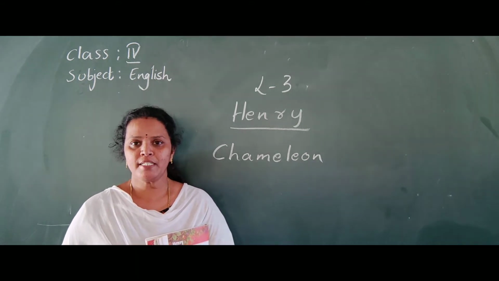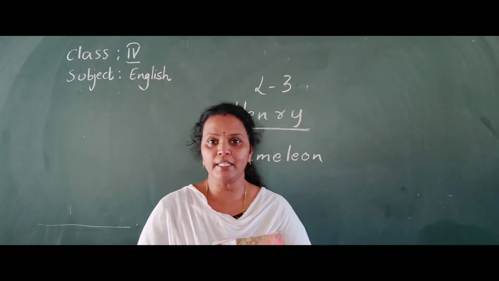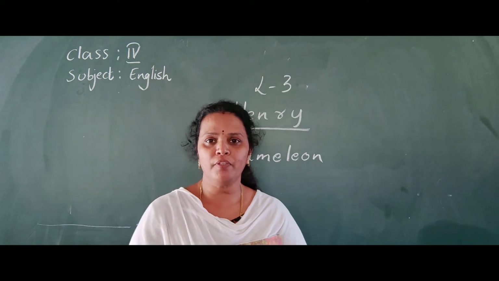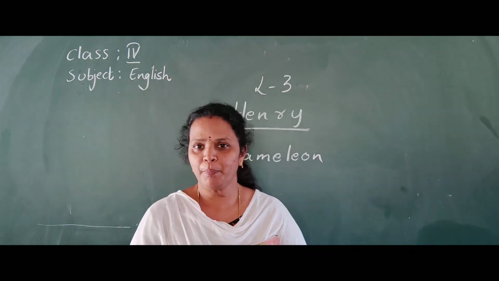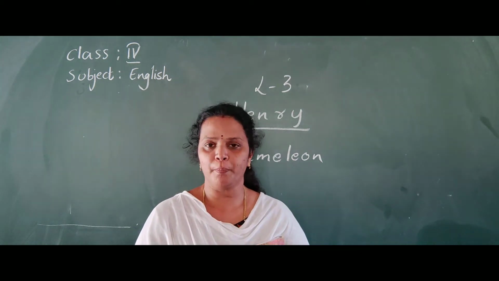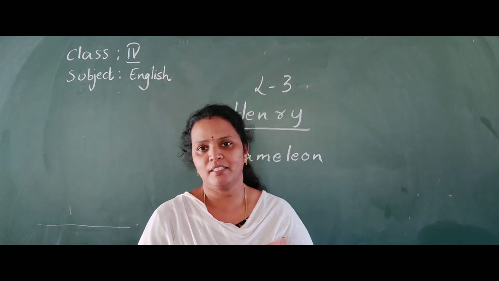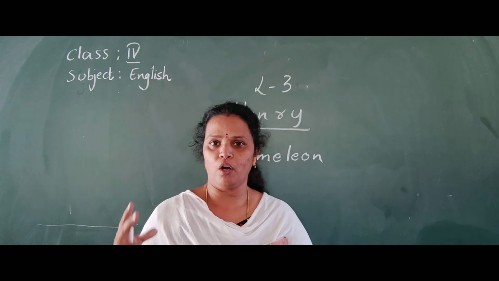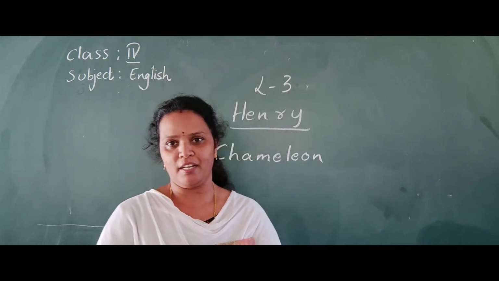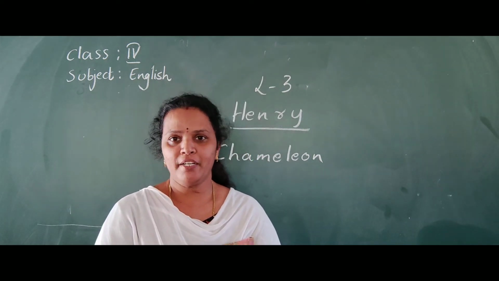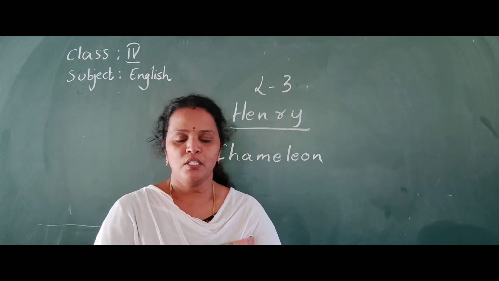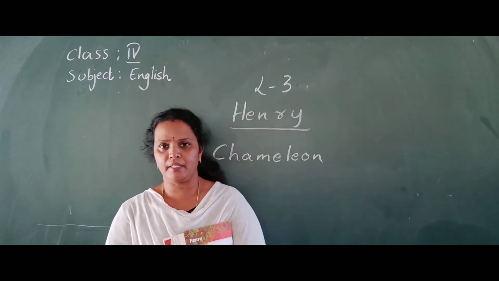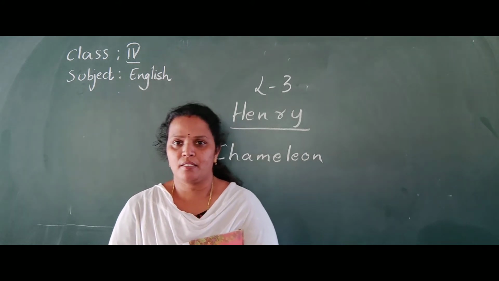Suppose it is on the green leaves, it appears in green color. Suppose it is on the branch of the tree. What is the color of the branch of the tree? It is somewhat brownish. Yes. So it appears in brown color. If it is on a fruit like an orange, it appears in orange color. It is the speciality of the chameleon. So chameleons, squirrels, lizards, these are all the same category. So these are all reptiles.